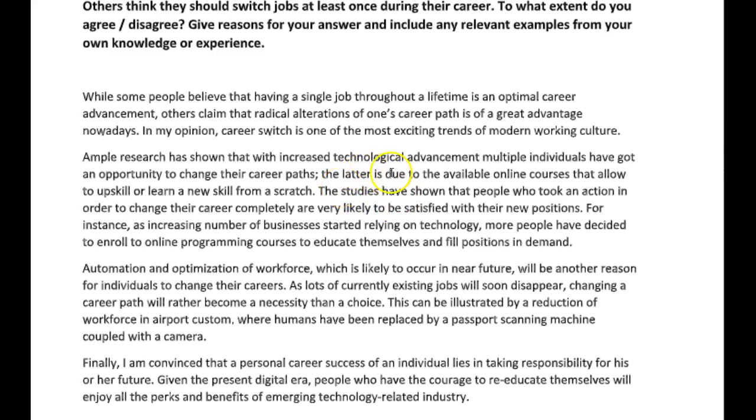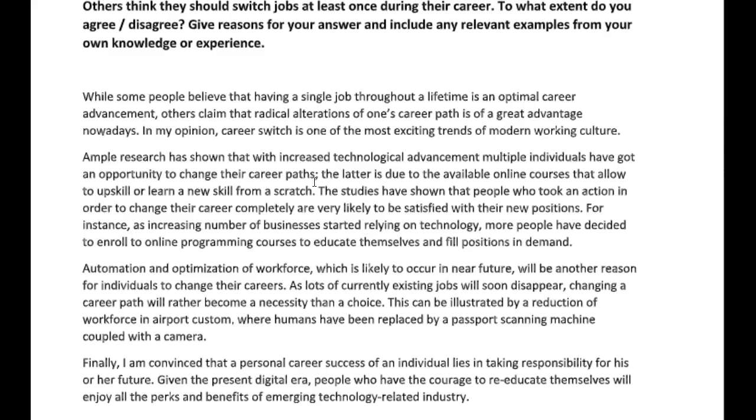So this is due to the available online courses, not the available, but this is due to available online courses that allow, I don't know about this word, upskill, or learn a new skill from scratch, not a scratch, but from scratch is the expression. The studies have shown that people, and again, not the studies, because you're not referring to studies that you have already addressed and you're just referring to them again. This is the first time you're mentioning these studies. So what you really want to say here is studies have shown that people who took an action in order to change their career completely are very likely to be satisfied with their new positions.